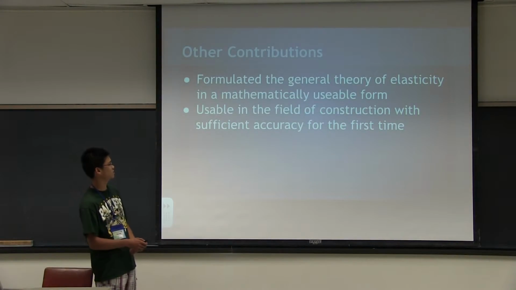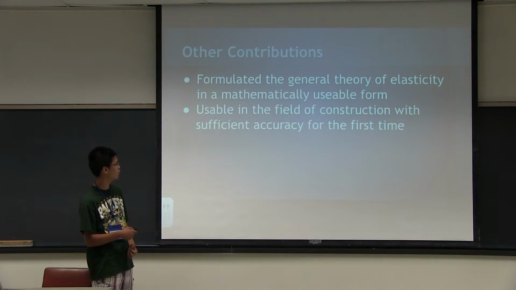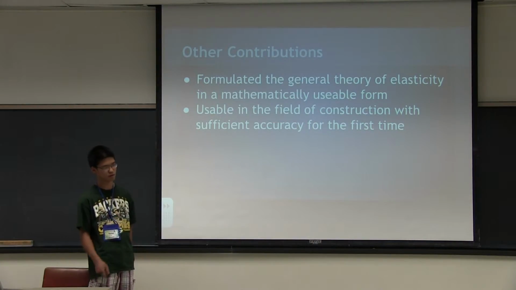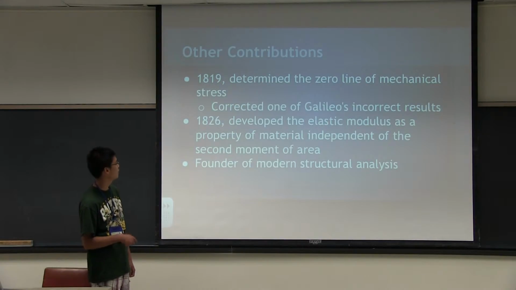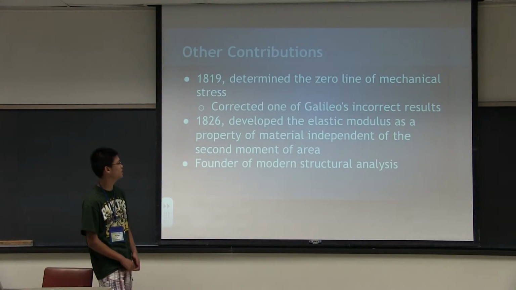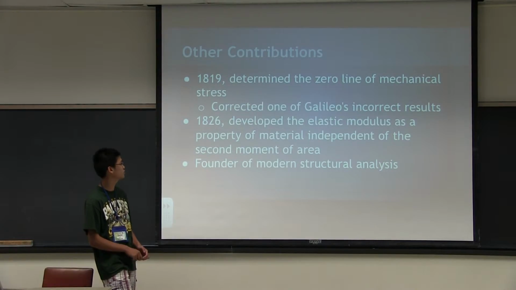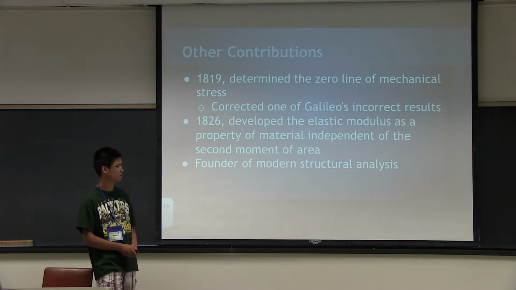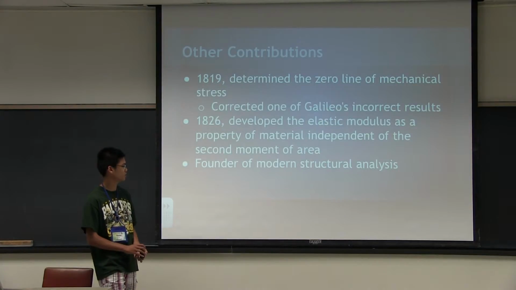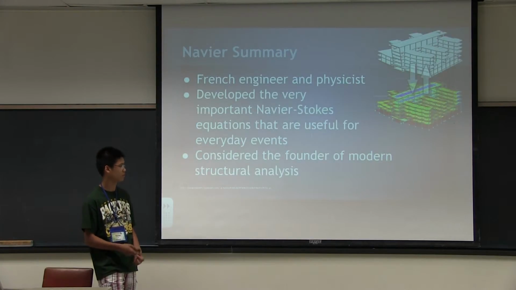Other contributions. He formulated the general theory of elasticity in mathematically usable form. He made it usable in the field of construction for the first time with sufficient accuracy. More contributions. In 1819, he determined the zero line of mechanical stress, which corrected one of Galileo's incorrect results. In 1826, he developed the elastic modulus, the property of material independent of the second moment of area.